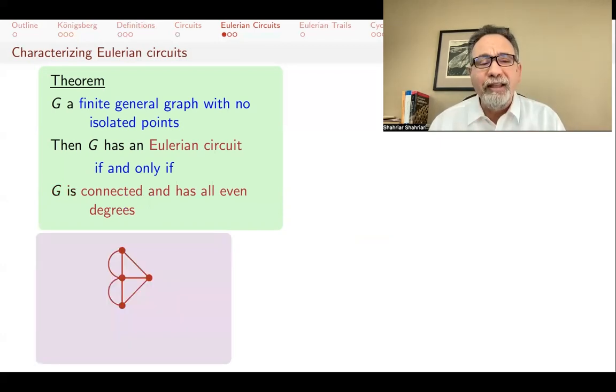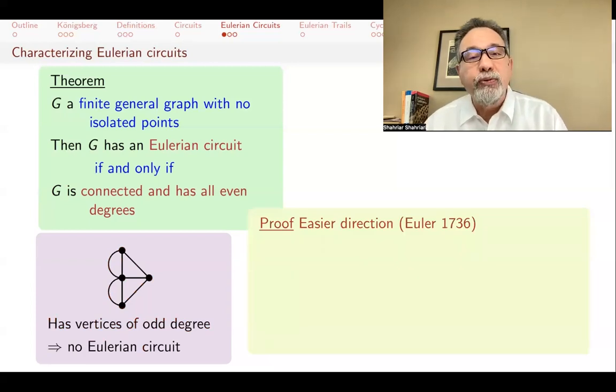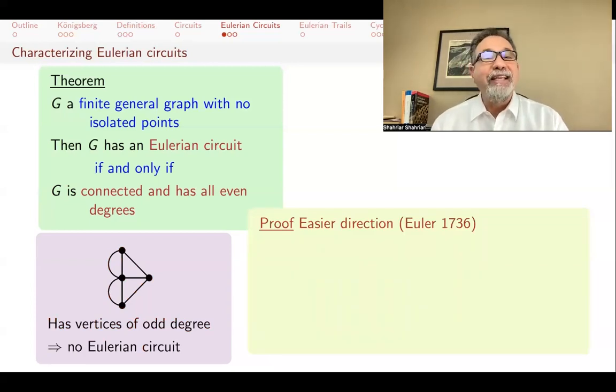So if you believe that theorem, the original Konigsberg bridge problem, you can look at it and you say, well, there's a degree 3 vertex here, another one there, 1, 2, 3, 4, 5, another one here. In fact, all degrees are odd. It doesn't have an Eulerian circuit with a vengeance. So the answer is clearly no. Euler actually just proved one direction. That's the easier direction. And it's the direction you need for answering the Konigsberg bridge problem.